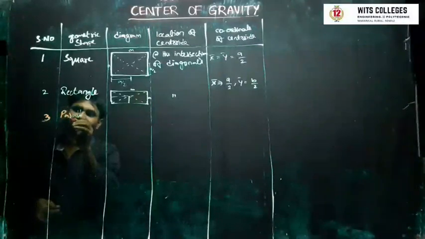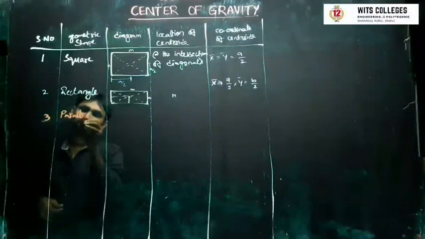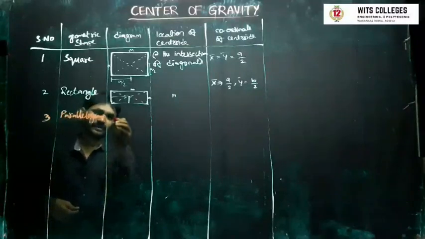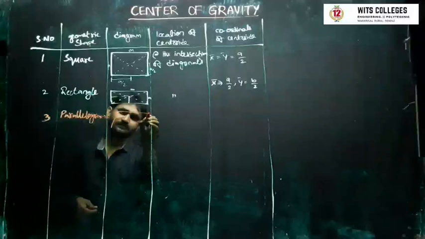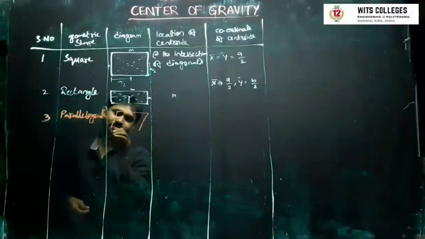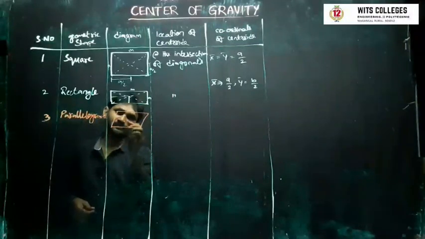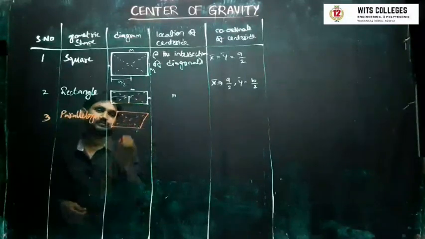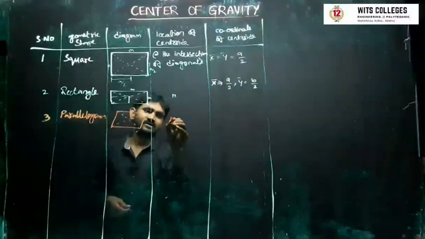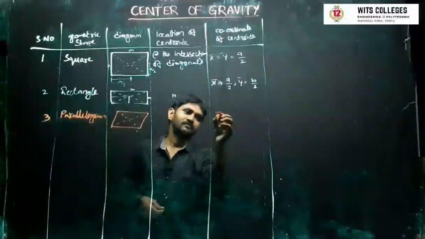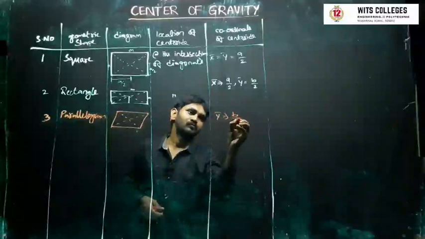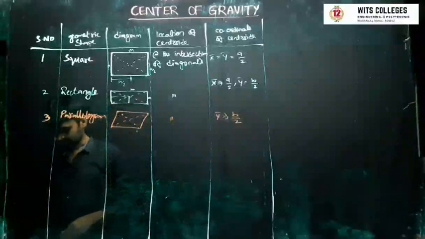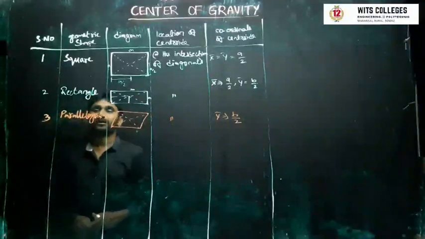Case number 3 is parallelogram. For this parallelogram, this will be the diagram. Right? This will be the same. y bar equal to b by 2. And let us go for the fourth one.